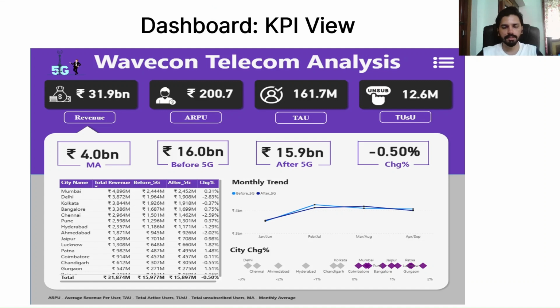So let's first understand about the dashboard that we have prepared for the company Wavecon Telecom. So this is the KPI view of the dashboard, and we have four KPIs majorly: the revenue, ARPU, that is average revenue per user, then total active users, then total unsubscribed users. So this is the KPI view of the dashboard.